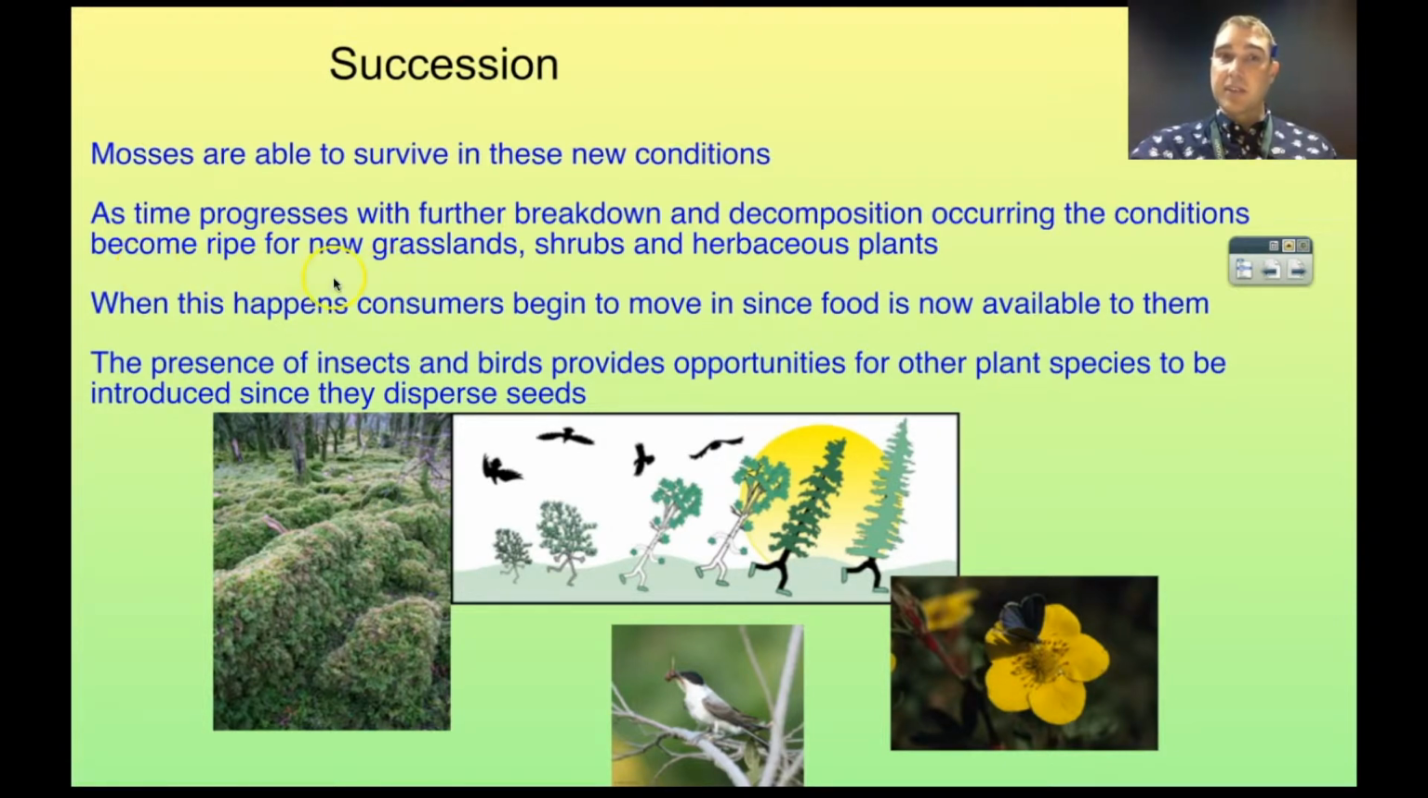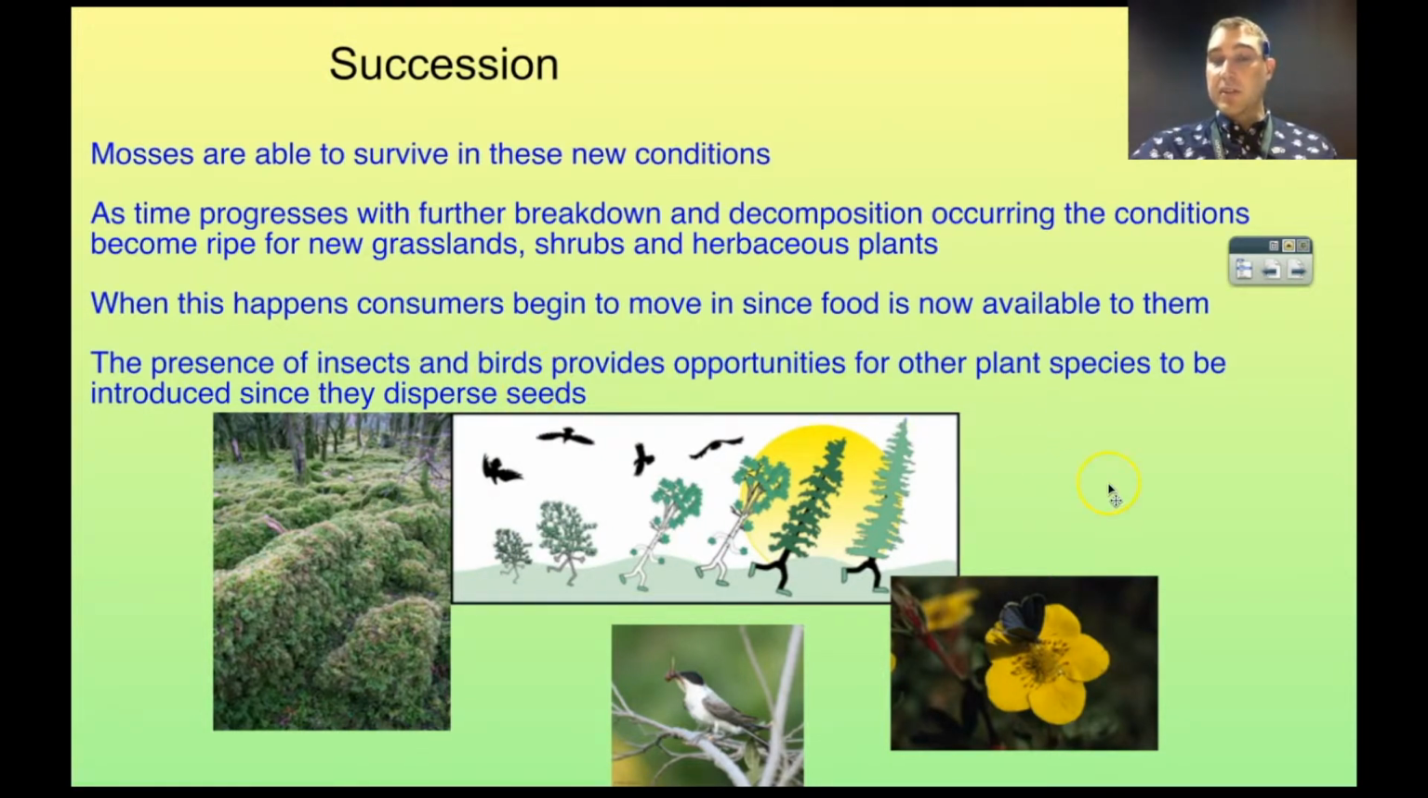So then we get things like grasses, shrubs, and herbaceous plants moving in. So these are all small plants. As we get plants moving in, we get consumers starting to come in too. So we get birds that will follow the plants as they come in. And also flying insects, of course, since they can move from area to area.